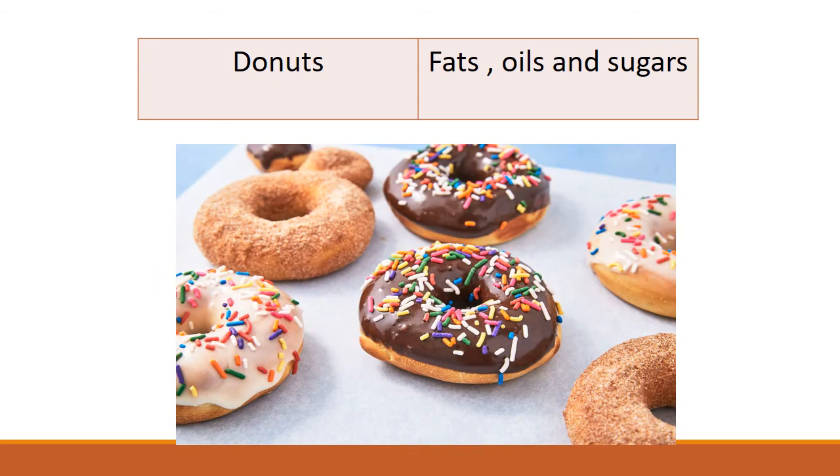Next food item that we have is donuts. Yum, it looks so yummy, students. But is it that much healthy for us? No, it's not. It should be eaten only in little amount. So which food group do donuts belong to? Donuts belong to the food group of fats, oils and sugars as it contains sugar in it and it can make us fat. So it belongs to the food group of fats, oils and sugars.